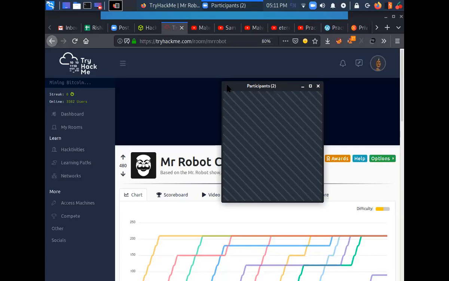Not only this, we are also going to look into password cracking stuff, that if you are able to find a hashed password, how can you crack that password? Okay, so that was a high level overview. Now let's dive right into the machine.